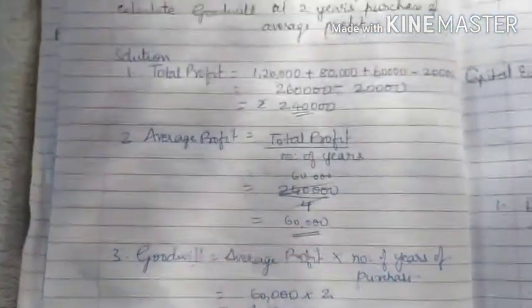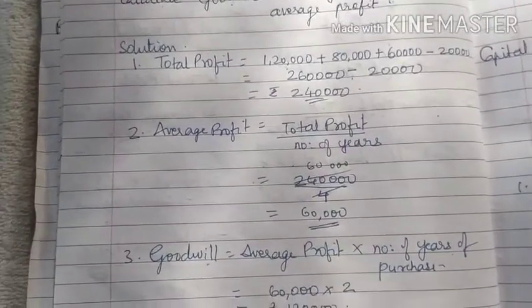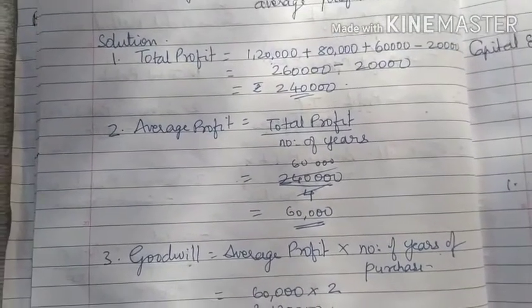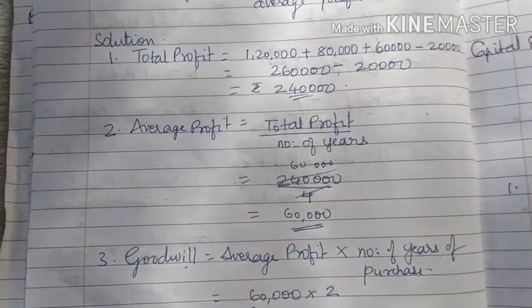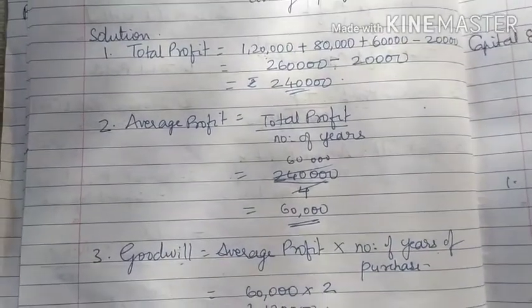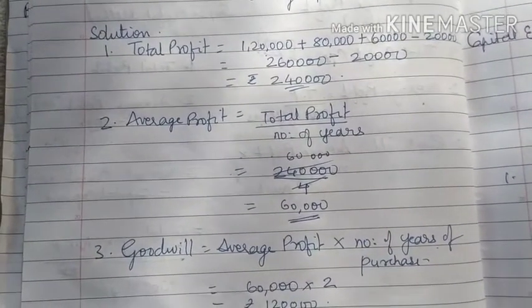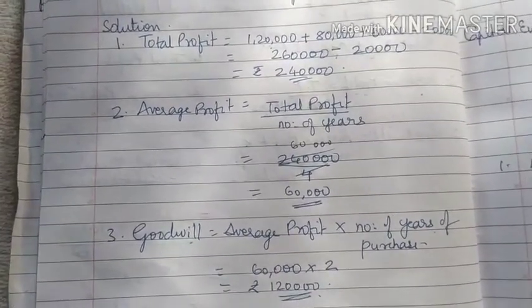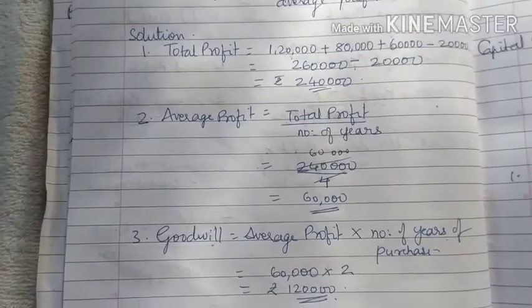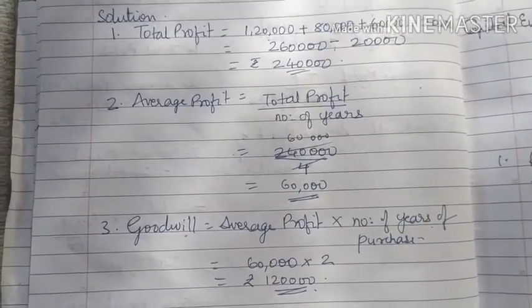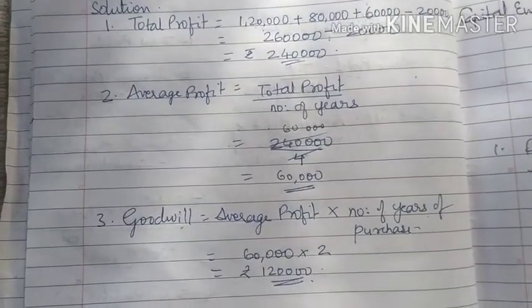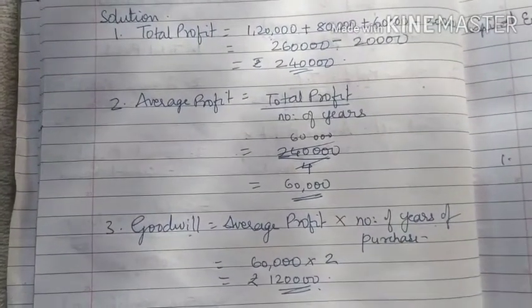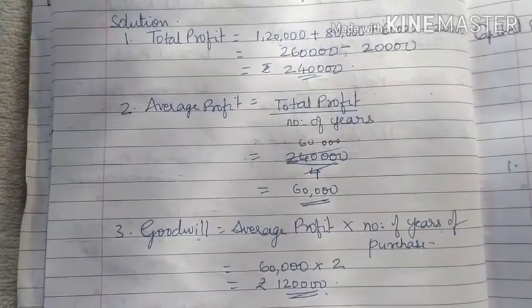Okay, so it is a very simple sum. If this is asked, it's very easy. Suppose you are given some profits. First step is total profit, add all profits, deduct the losses. Second step, find average profit, which is total profit upon number of years. Third is goodwill, which is average profit into number of years of purchase, that is 60,000 multiplied by 2, which gives you 1,20,000. So this is the first method of calculating goodwill, the average profit method.